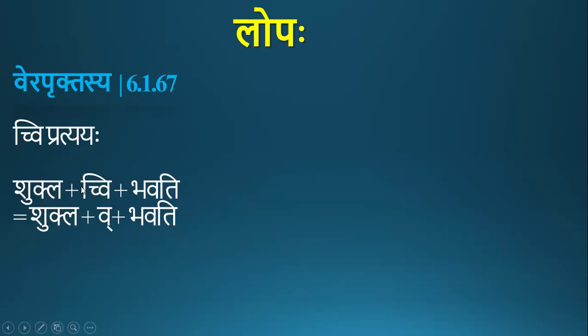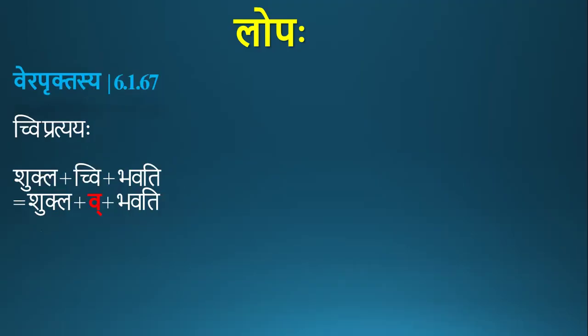And we have to use any one of the three dhatus, bhavati, karoti, or asti here. That is compulsory. Here chakara is an it letter and ikara is for pronunciation, therefore vakara remains. That vakara is aprukta now, so by vera pruktasya it gets deleted.